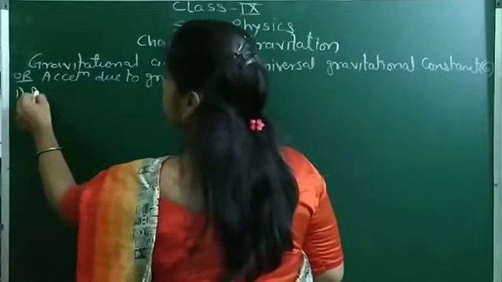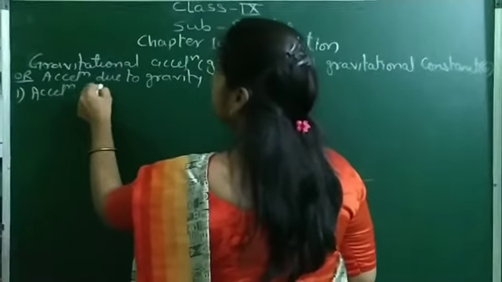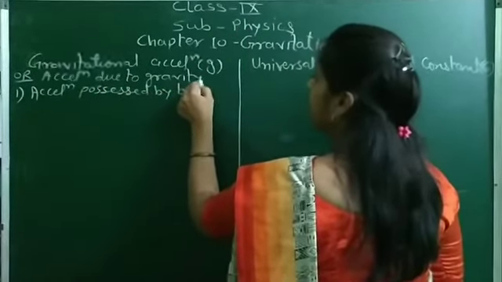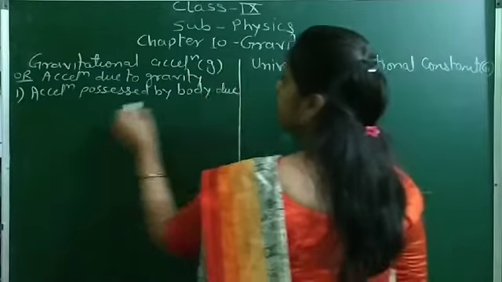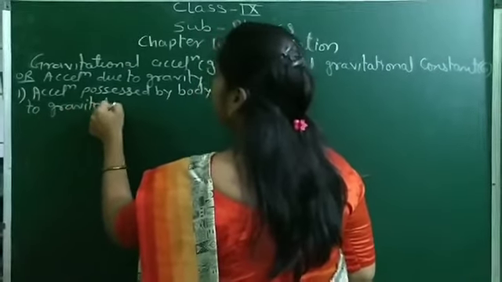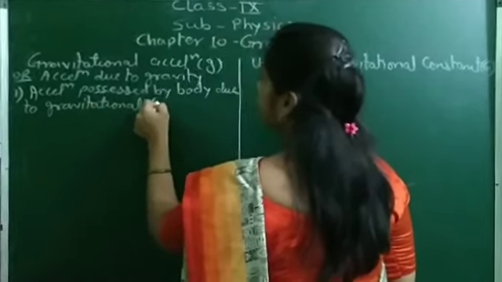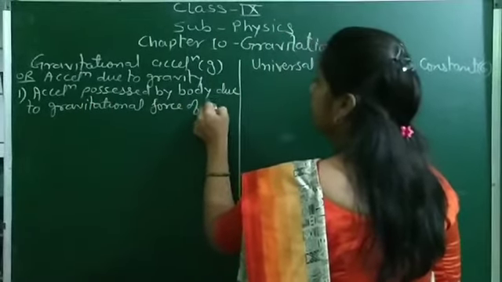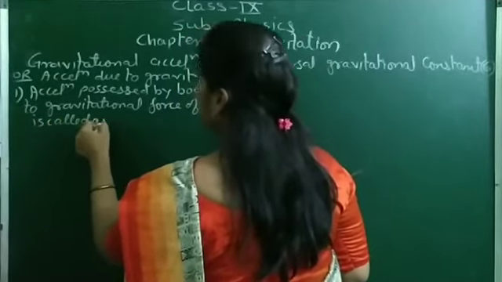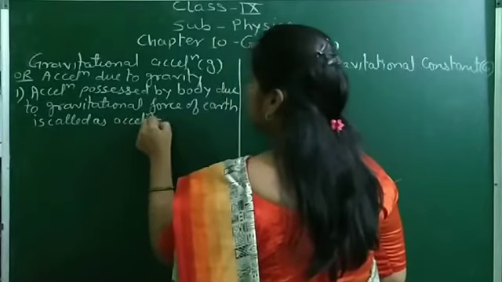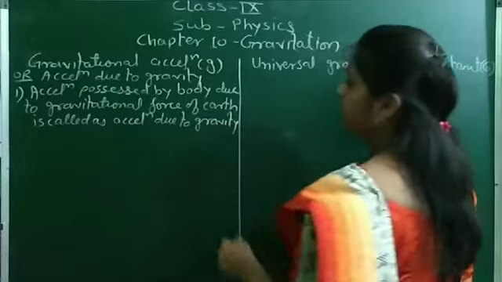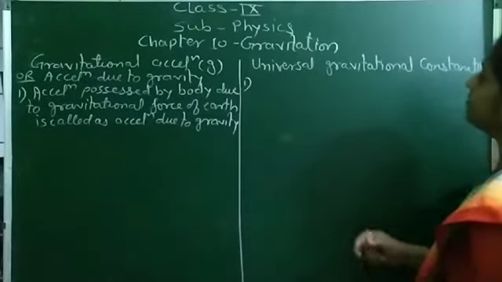So acceleration possessed by a body or object due to the gravitational force of earth is called acceleration due to gravity.